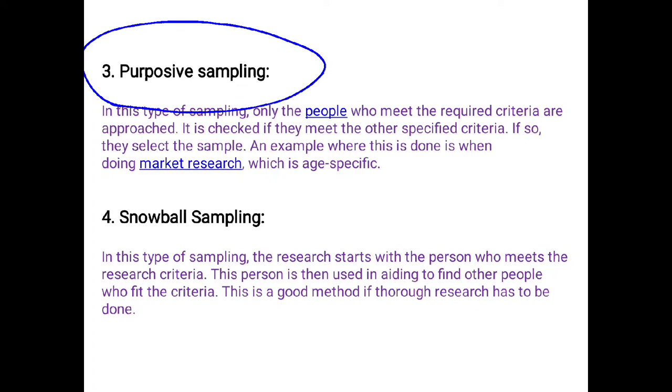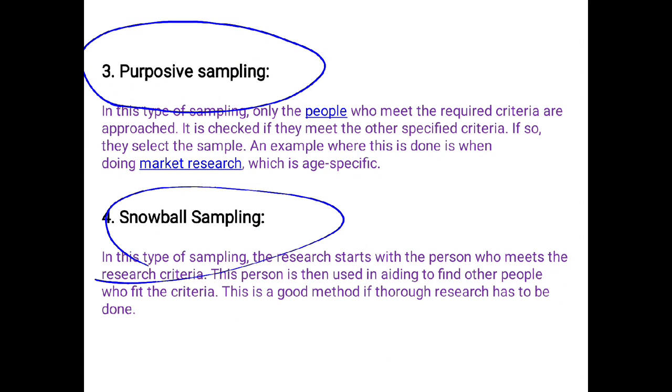Based on his judgment, the researcher finally selects the sample units, and that is why this method is called judgmental sampling or purposive sampling. Why is it called purposive sampling? Because based on the study's purpose, he decides about the study participants. Why is it called judgmental sampling? He uses his judgment while selecting the sample units.